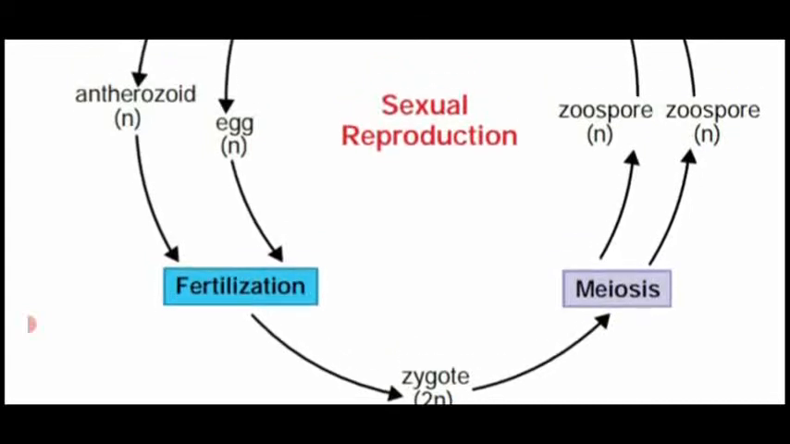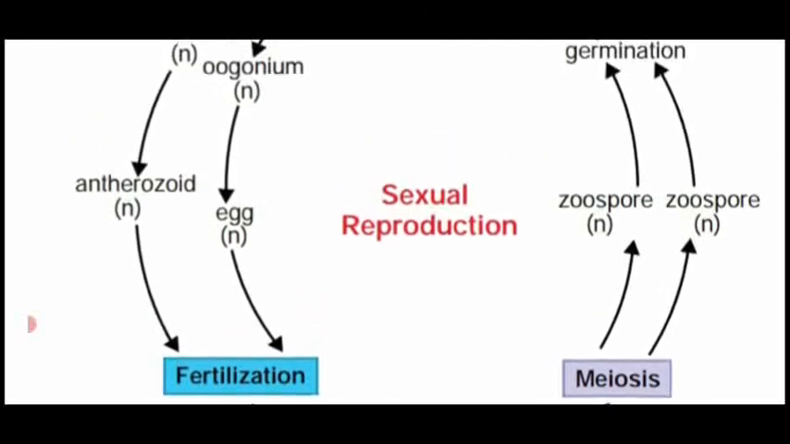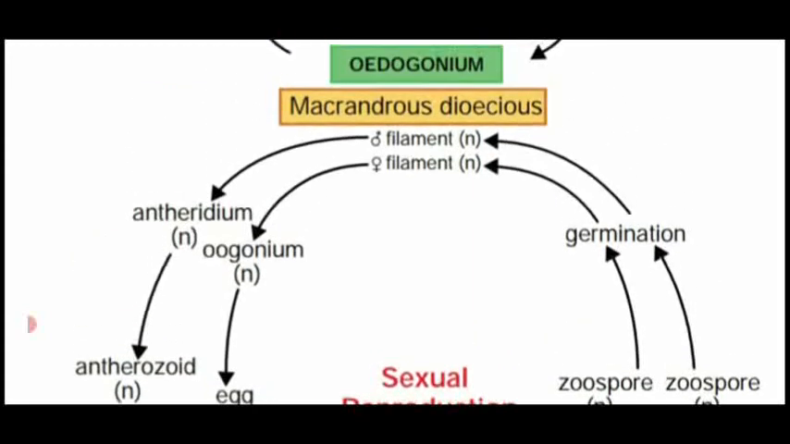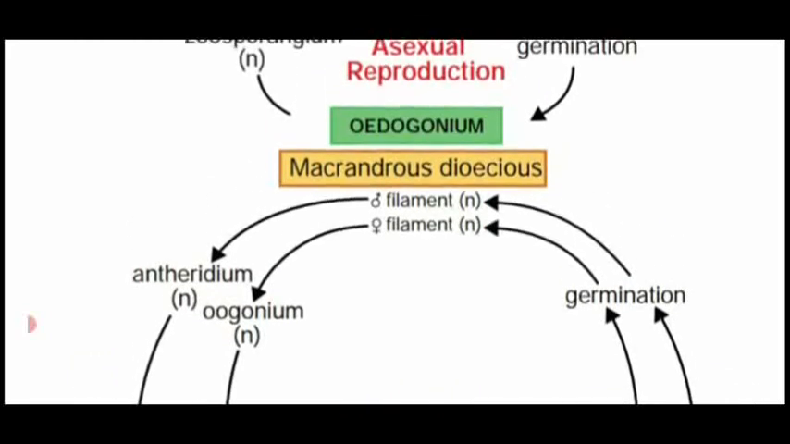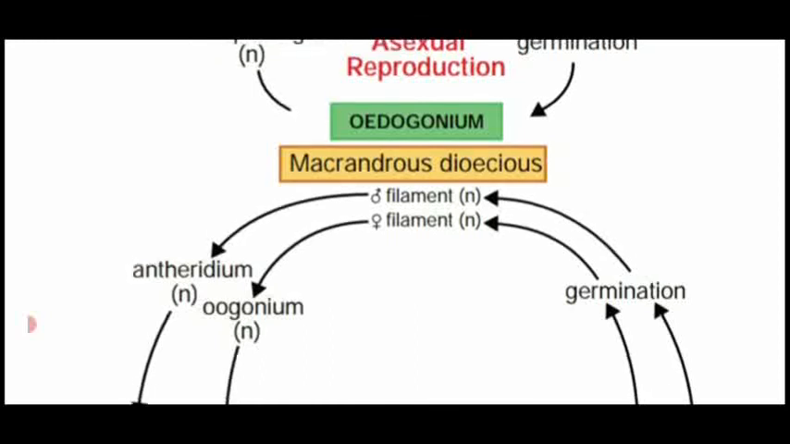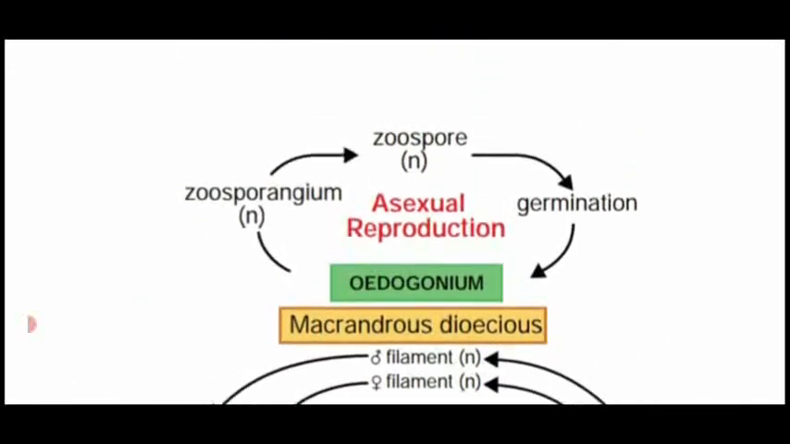The zygote undergoes meiotic cell division, which produces haploid zoospores. The haploid zoospores germinate into two different filaments of Oedogonium. That type is called macrandrous dioecious. Another type is nannandrous, monoecious and dioecious. Androsporangia and oogonia produced on the same filament is gynandrosporous, and on different filaments is idioandrosporous. So that is the life cycle of Oedogonium.